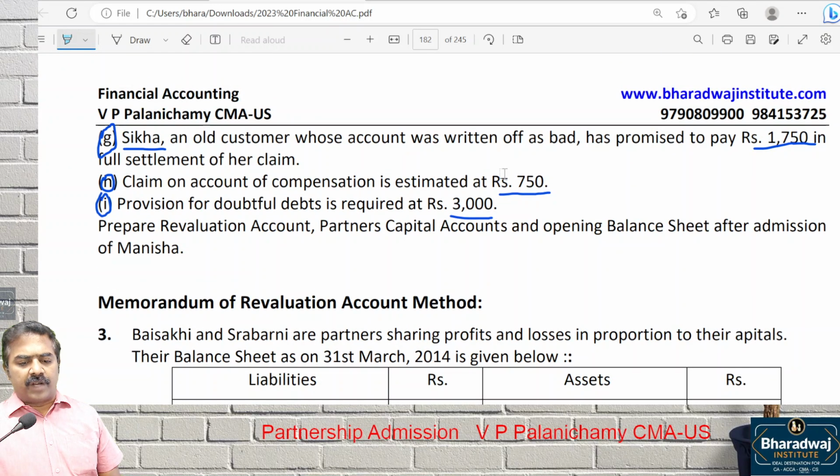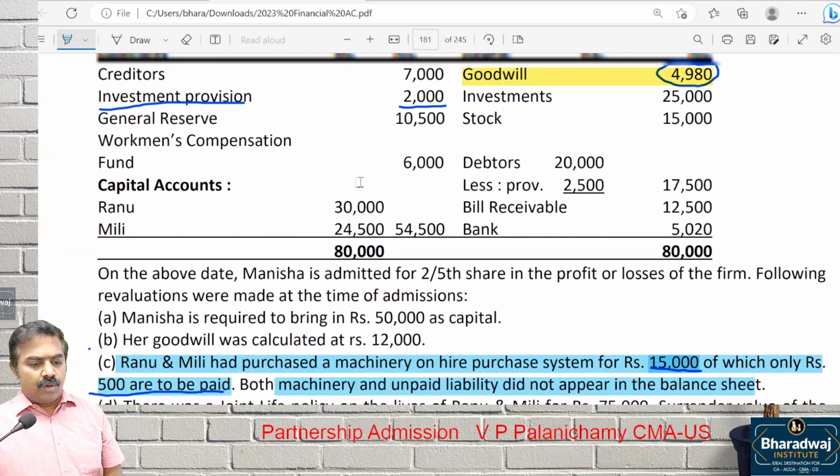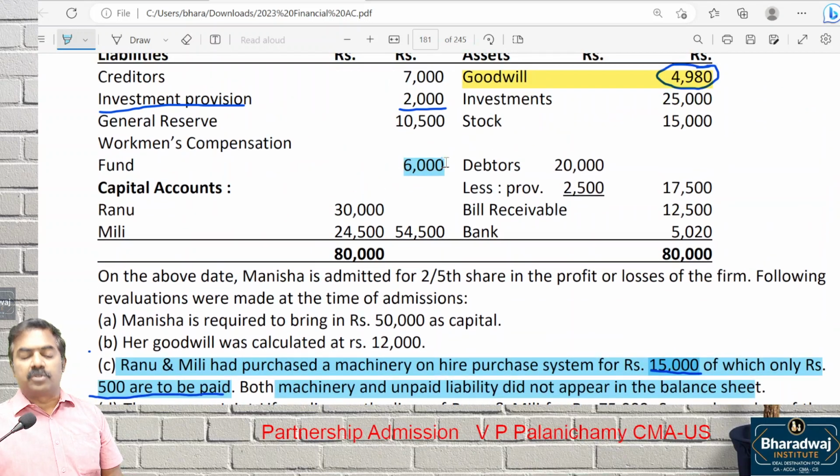Claim on account of compensation estimated at 750. Oh, claim, I missed it last time. Look at the liability side. Is there any workman compensation? Yes. Look at the workman compensation. How much is there? 6,000, but claim is only 750. Look at the liability side, please. Workman compensation 6,000. We create a provision.